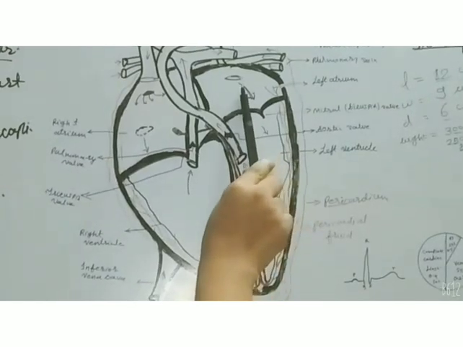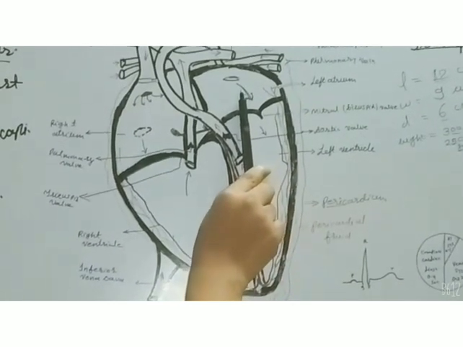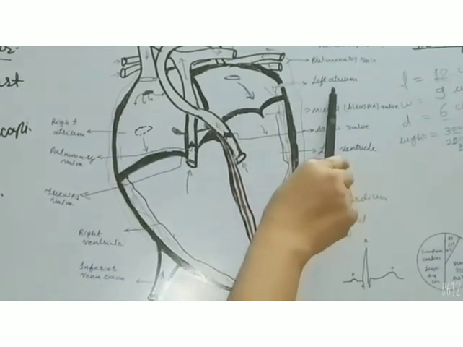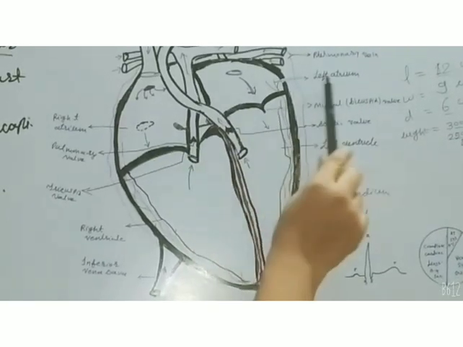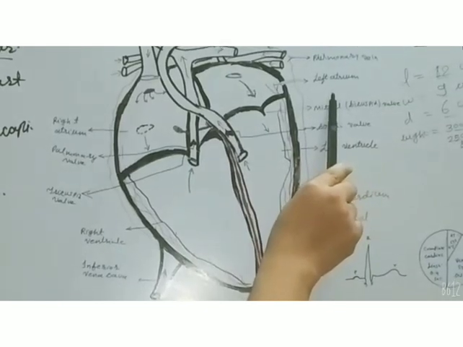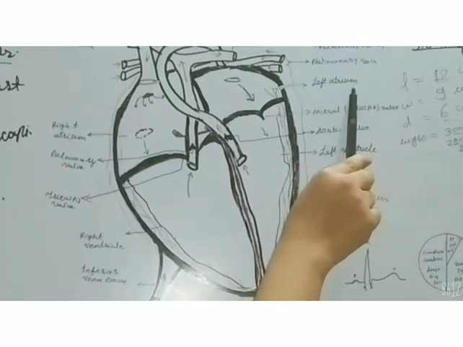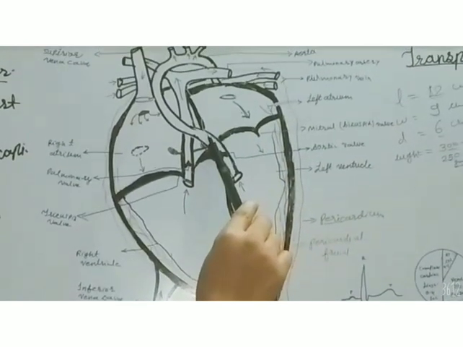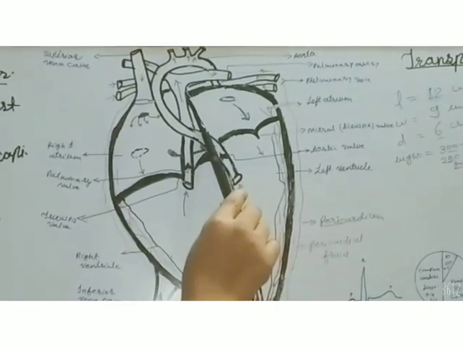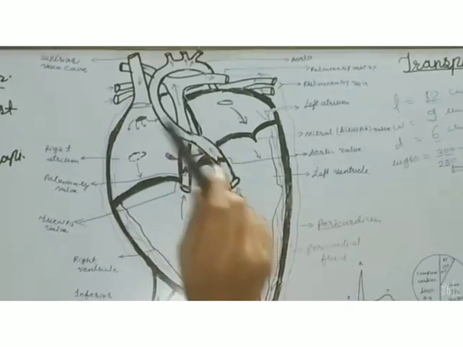Upper two chambers are called as auricles, or atrium also. So these are the right and left respectively. The right and left atrium or auricles are separated by a muscular wall which is called as septum, interauricular septum.